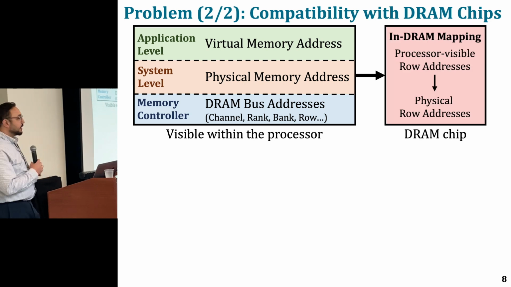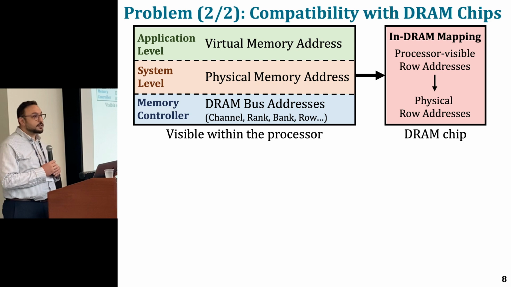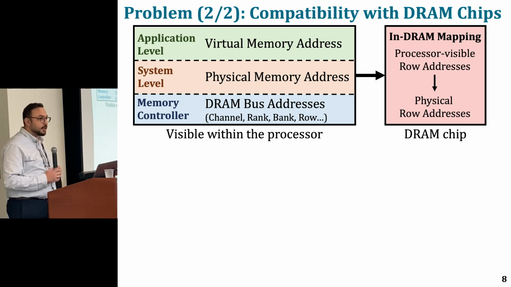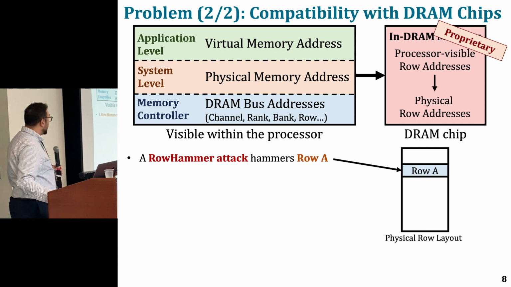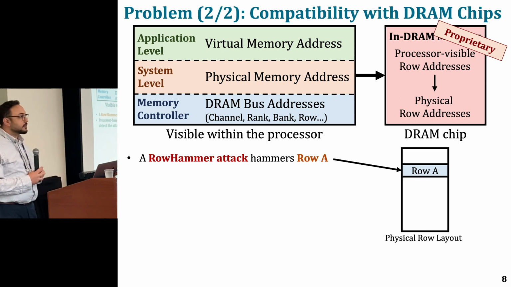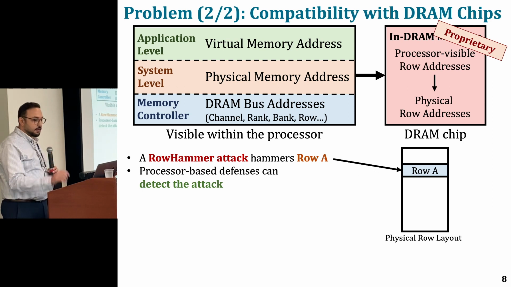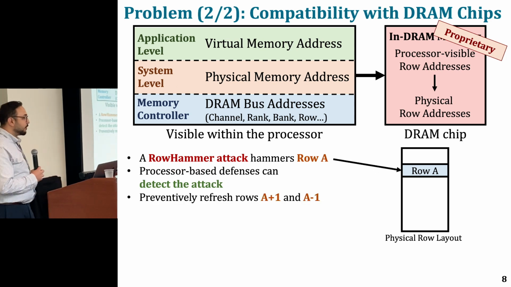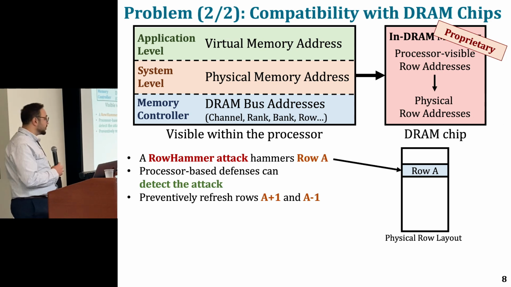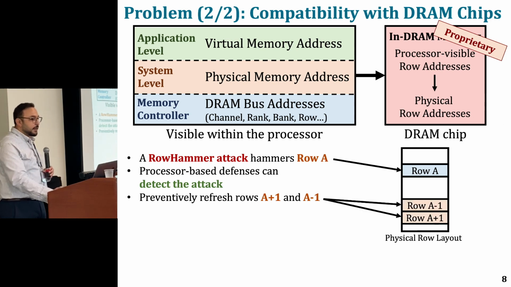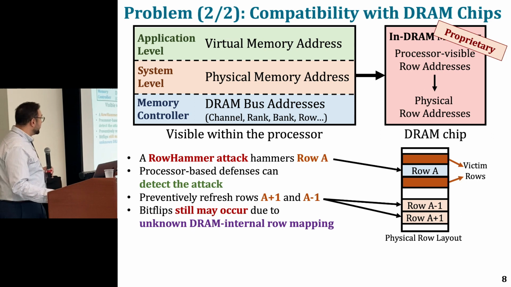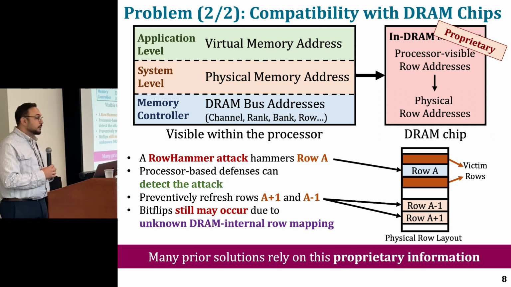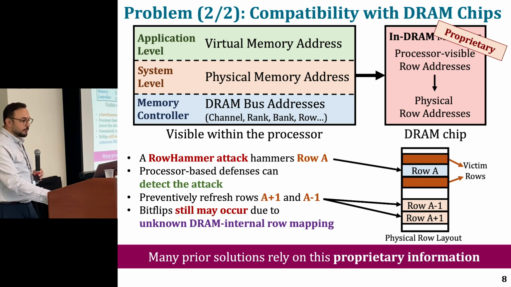And there is yet another address translation, from processor-visible row addresses to physical row addresses, that happens inside the DRAM chip, and this information is proprietary. You do not have this information on the processor side. As a result, when a row hammer attack hammers a row, row A in this example, processor-based defenses can easily identify this attack by observing the access patterns, and they can issue preventive refresh operations to addresses A+1 and A-1, but these rows can be in irrelevant physical locations, and bit flips still may occur in the actual victim rows. Unfortunately, prior solutions rely on this proprietary information.